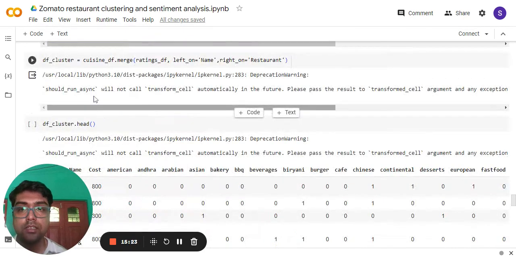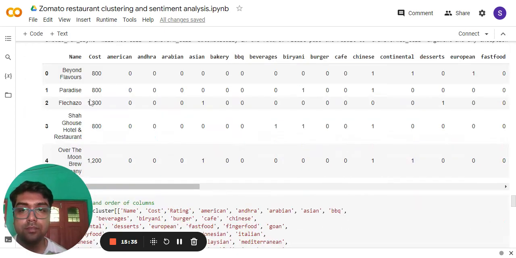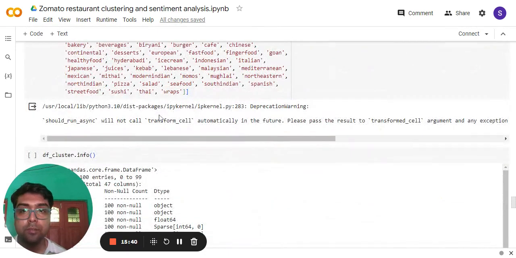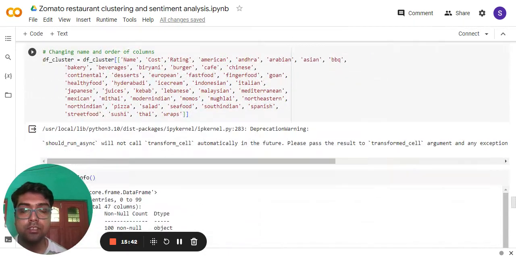Here I have created a new data frame as DF cluster. So I merged the cluster DF with all the data set, and merged the ratings DF with that. Then I checked the cluster dataset, and now finally created the entire dataset with these column names.